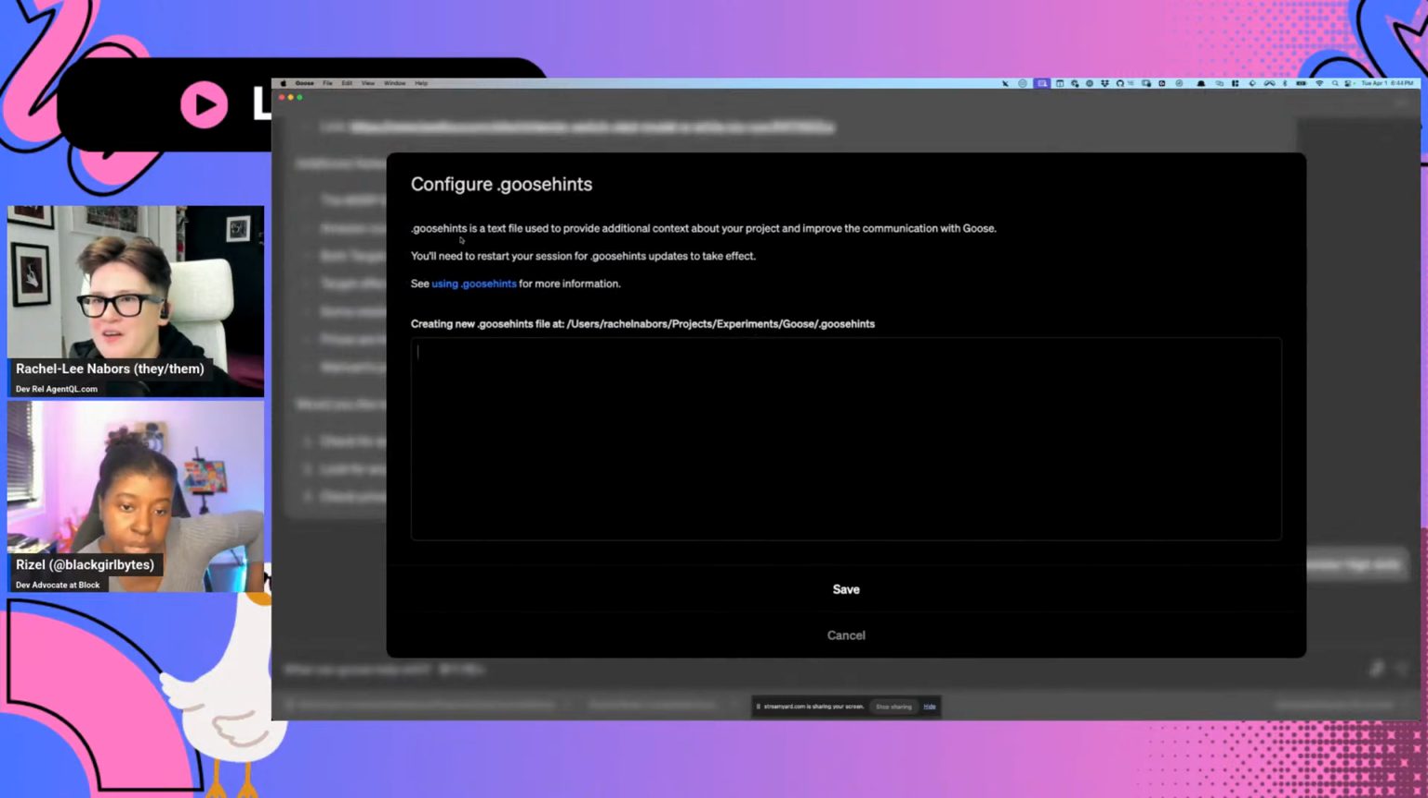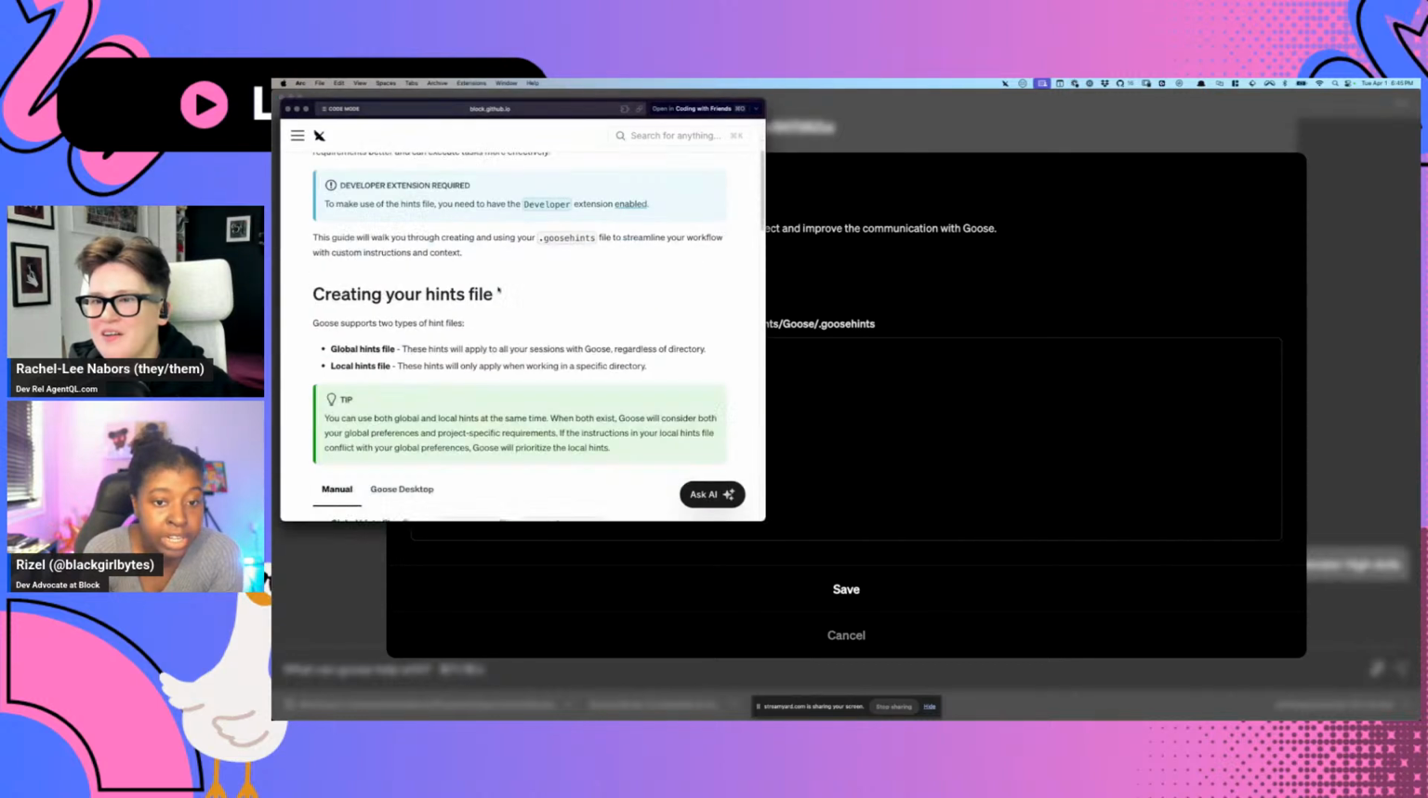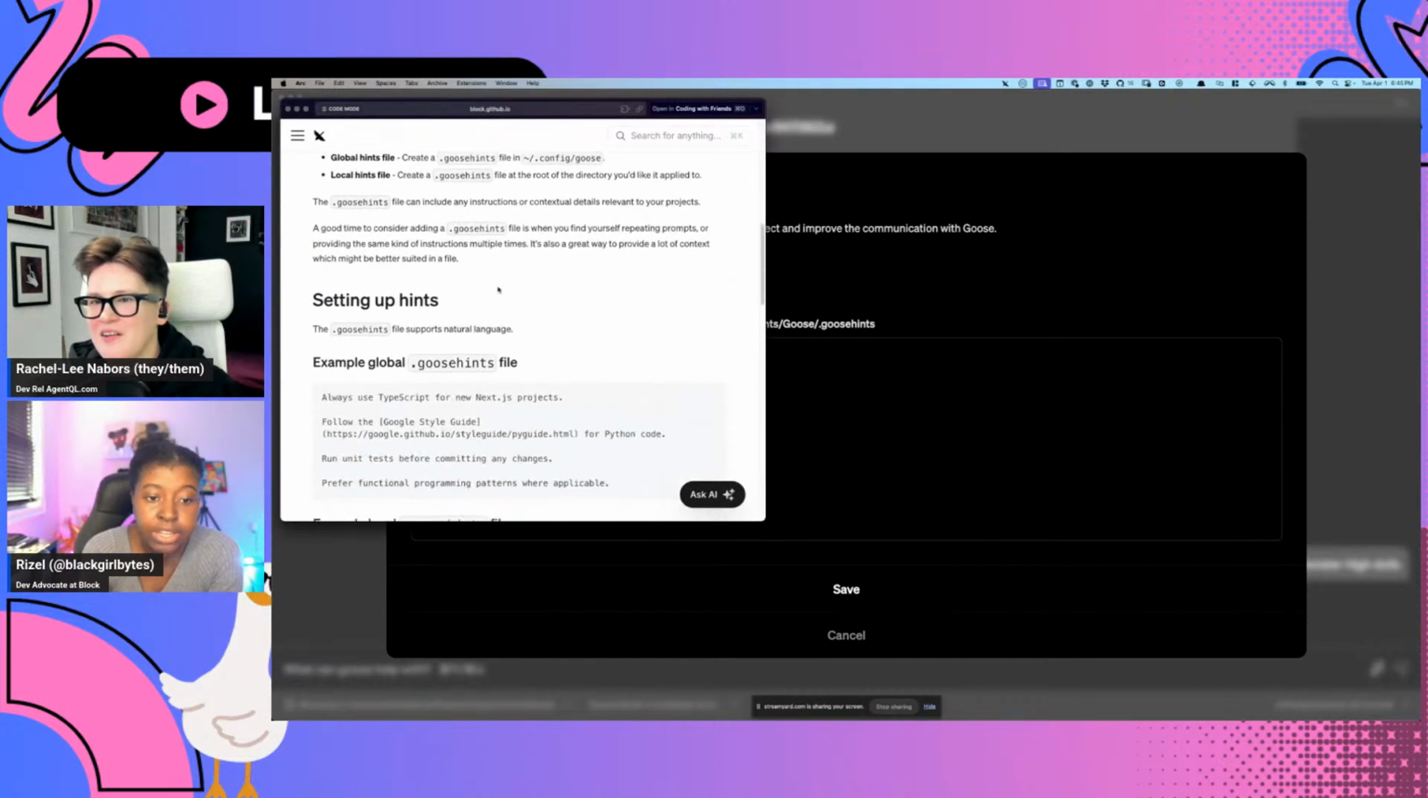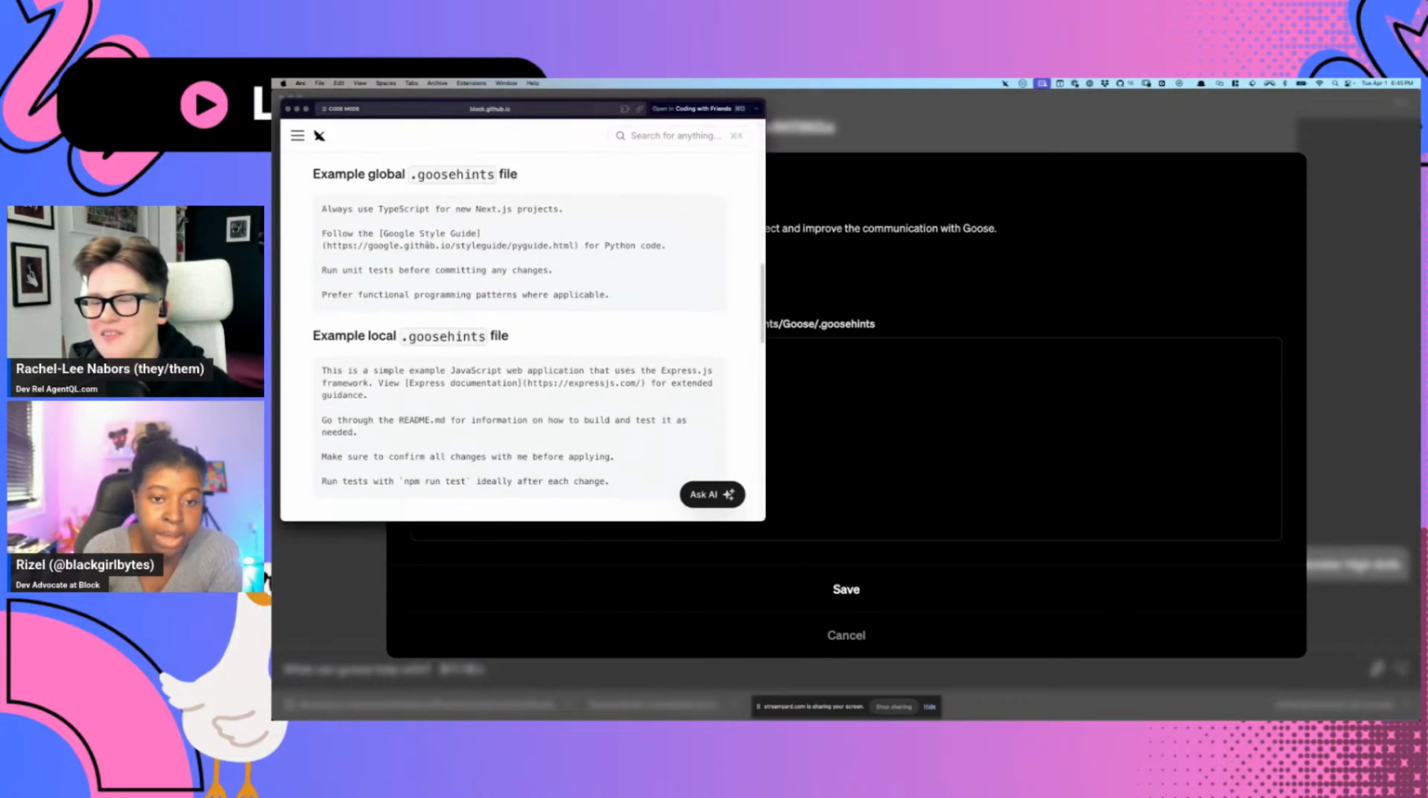What are Goose hints? Goose hints. This is a way to provide additional context or a bit of preferences. So maybe you're working in a particular project and you're like, I always want this to happen. Or you can have global Goose hints and you're like, if you help build me a web app, we're going to use TypeScript or Next.js. Like, yeah.